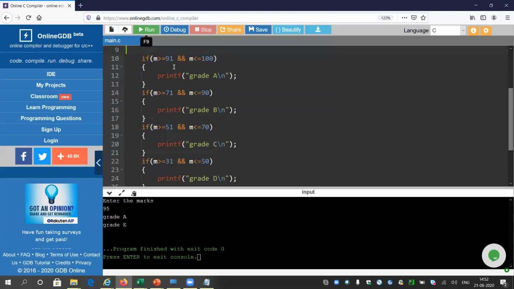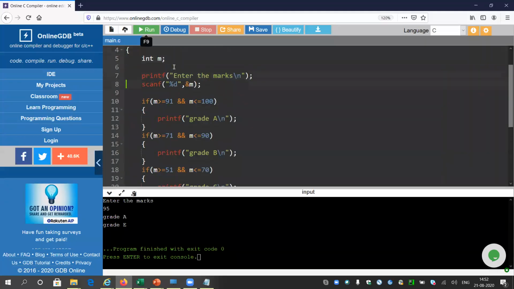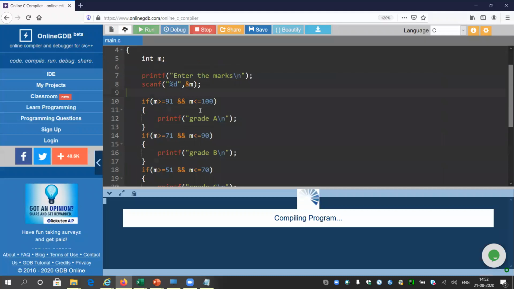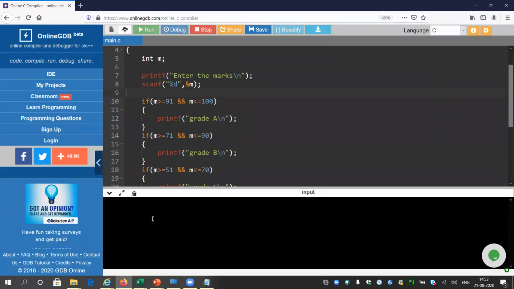So it is better if we use both nested if and composite if. That is my purpose, to show the comparison between nested if and composite if. The program is not good even from another side. If I enter 200, it is not going to show me anything other than grade. So it is wrong. It should print a message like invalid.